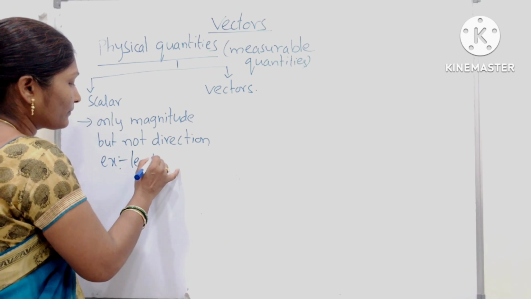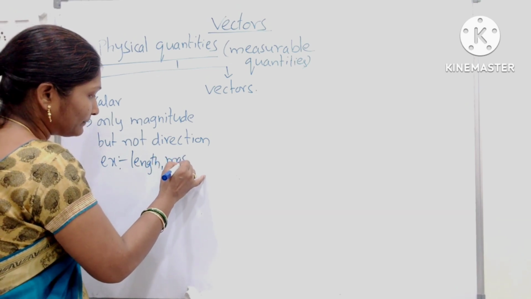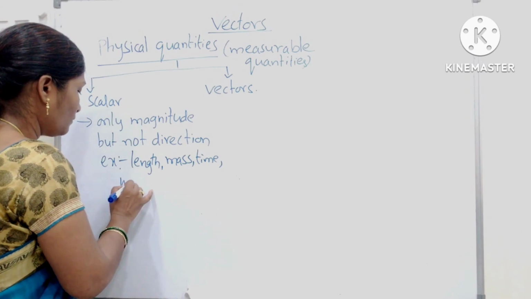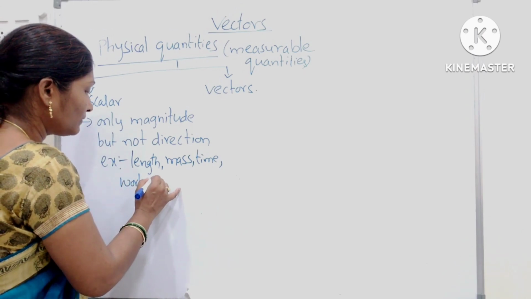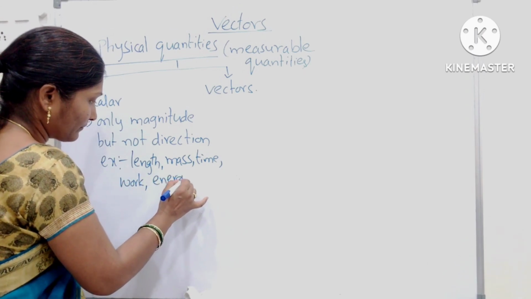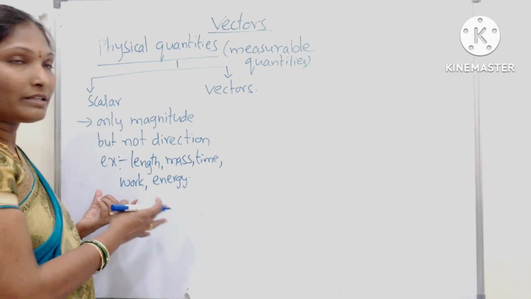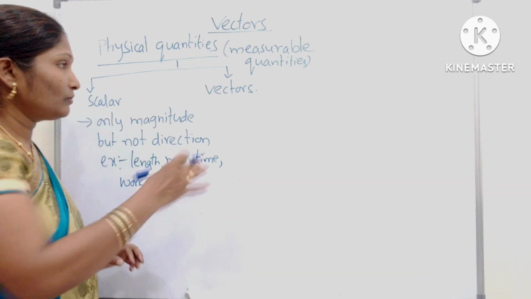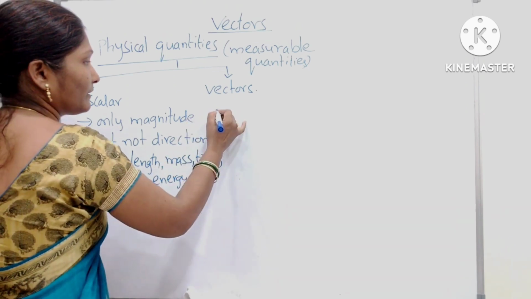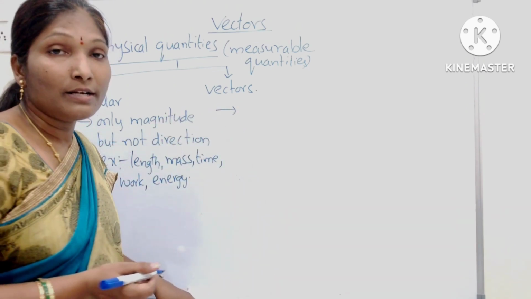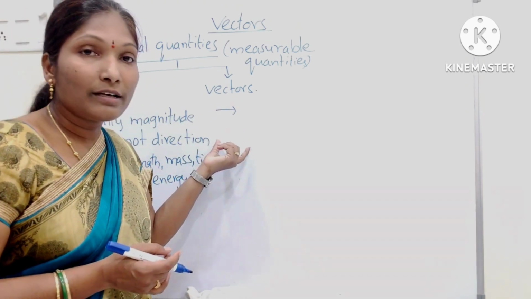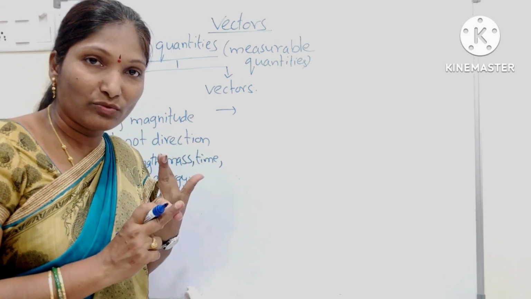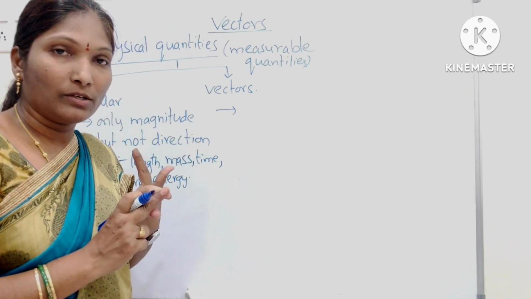Length, mass, time, work, energy. For these cases we mention only the magnitude but not direction. What about vectors? For vectors, we have to mention the magnitude as well as direction.